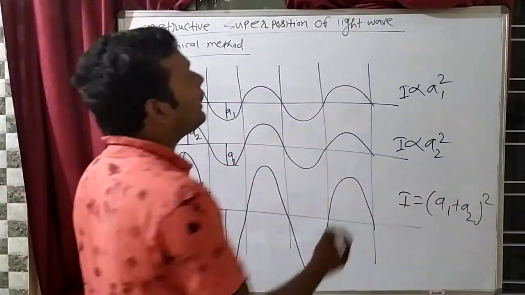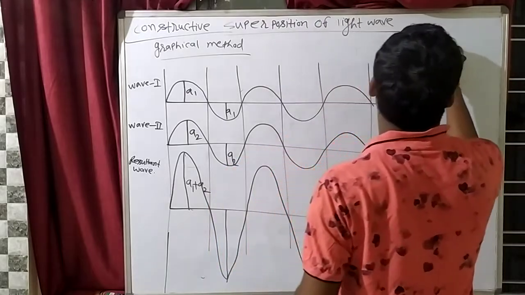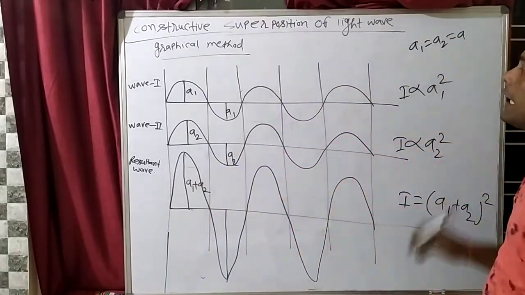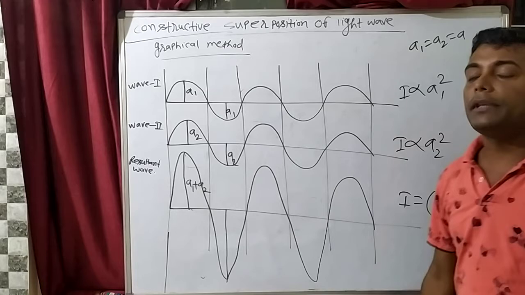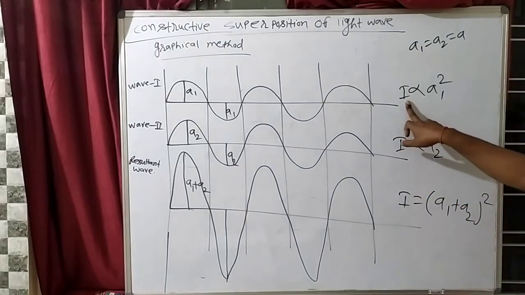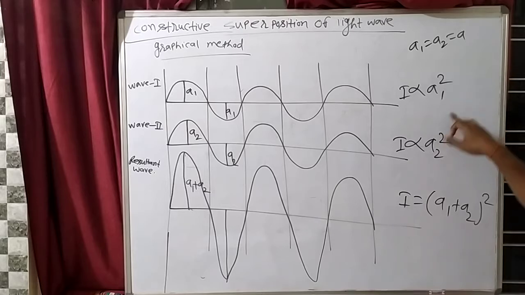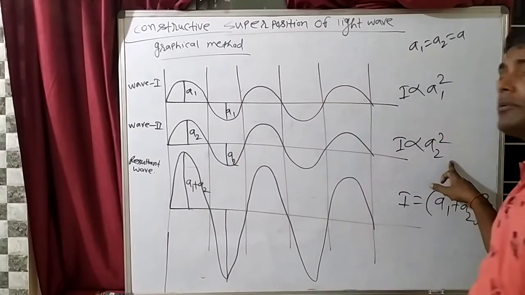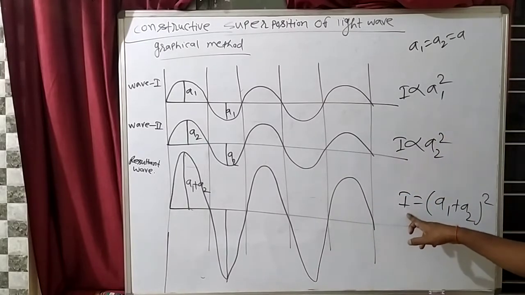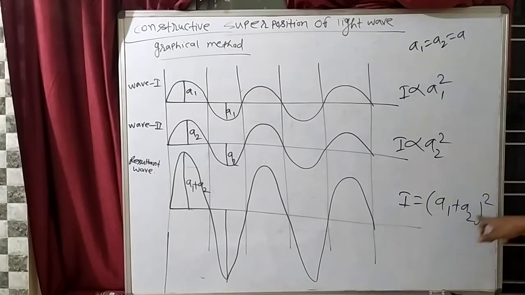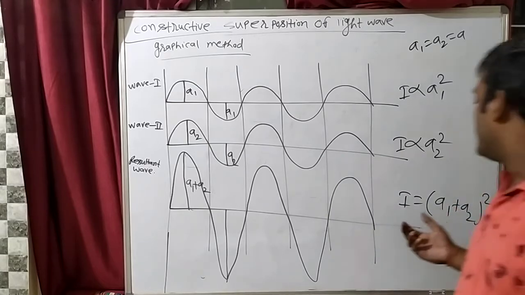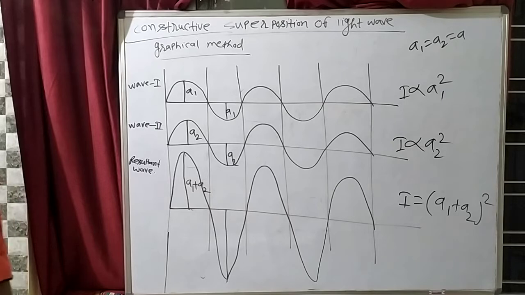For example, we can take a condition that A1 is equal to A2 is equal to A. If both wave amplitudes are the same, then intensity is directly proportional to A square for each, so here intensity is proportional to A plus A whole square. A plus A means 2A whole square. Clear? Okay.